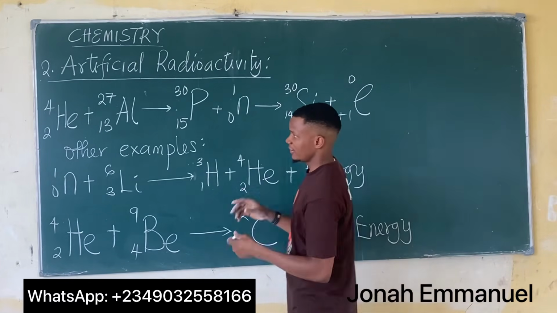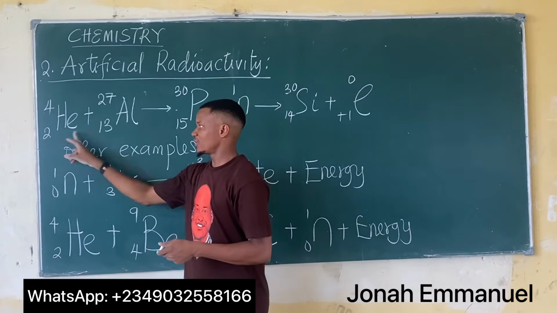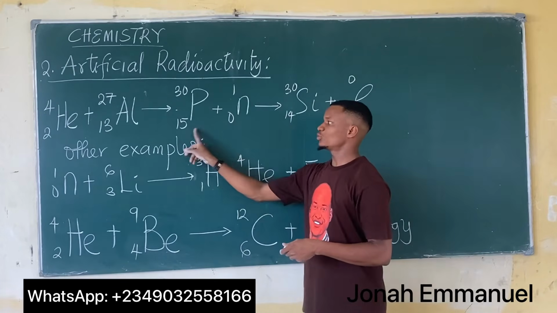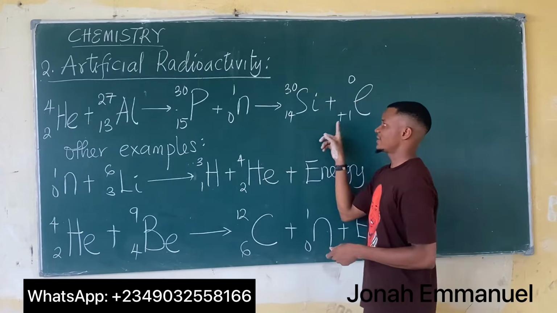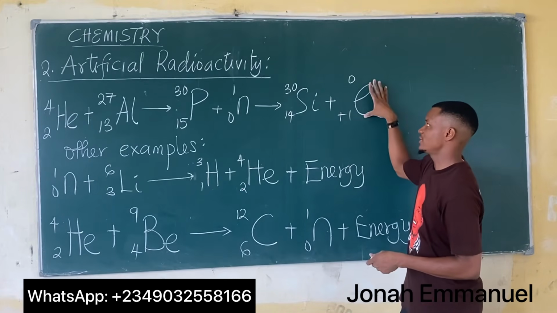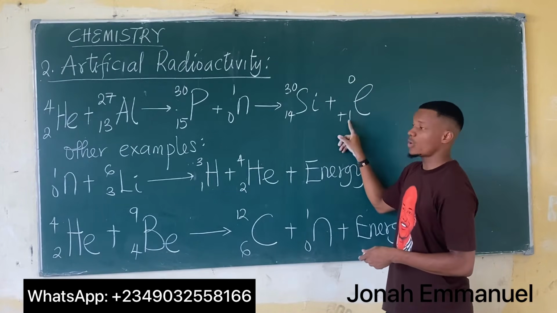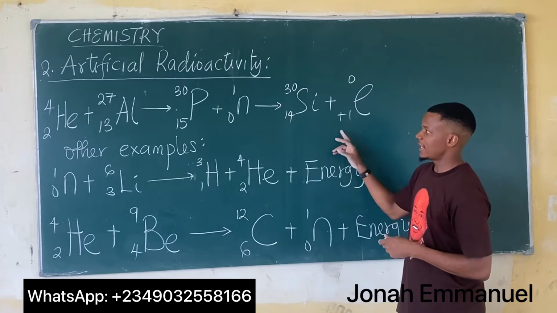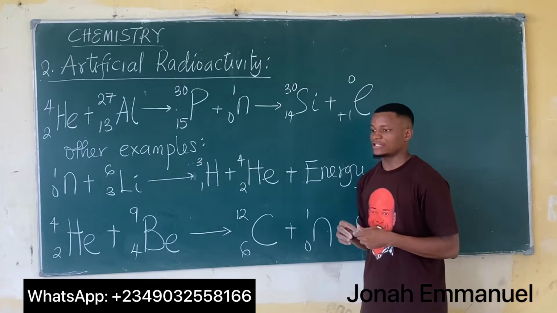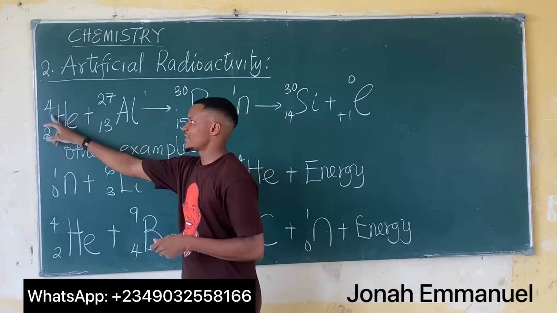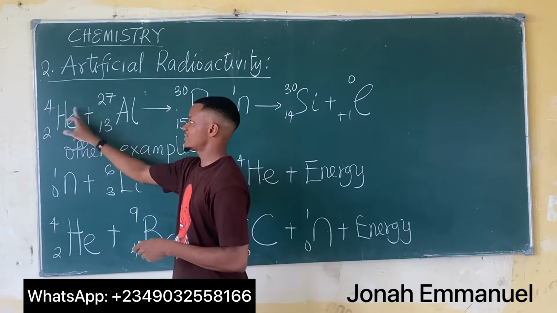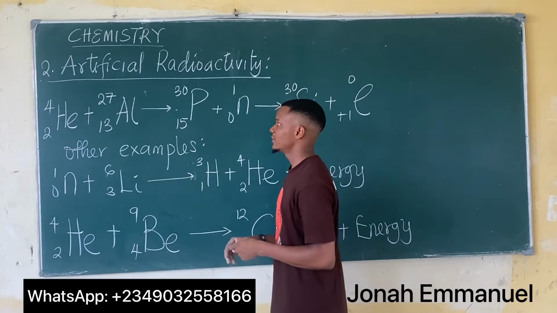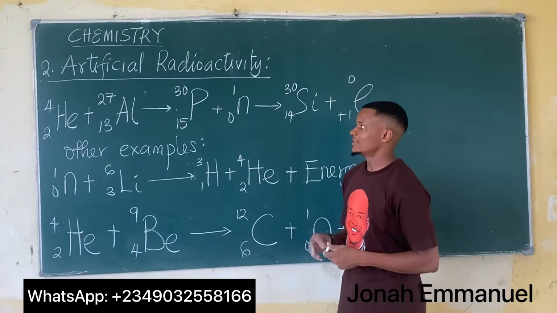Now if you look at the left hand side, total atomic number is 15. Here, 15 plus 0, total atomic number is 15. Here, the same thing. Now see the trick here: in this case, the electron becomes a plus 1, such that I'll have 14 plus 1, giving you a balanced 15 as your atomic number. For the mass number, 27 combined with 4 gives you 31 combined. Same thing here, 30 plus 1, that gives you 31.